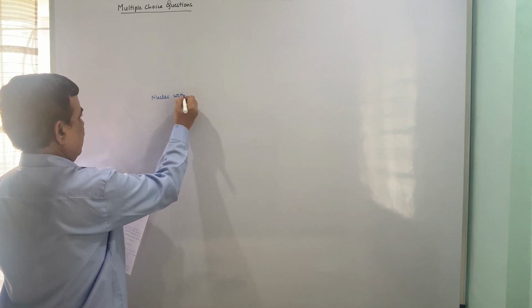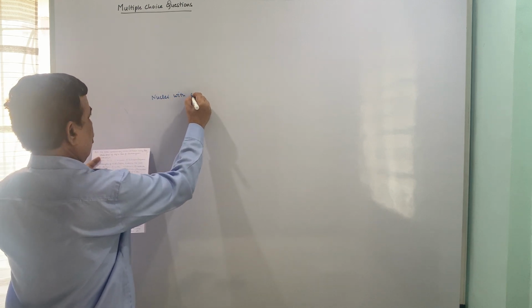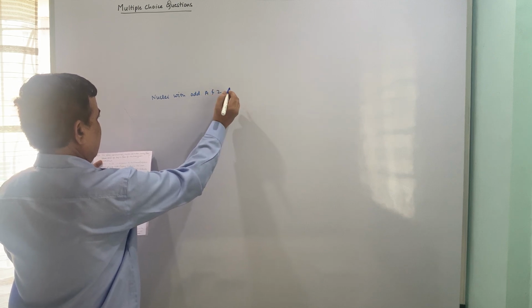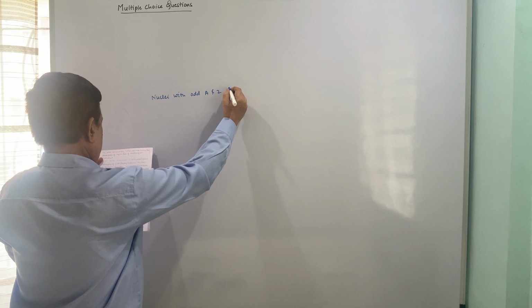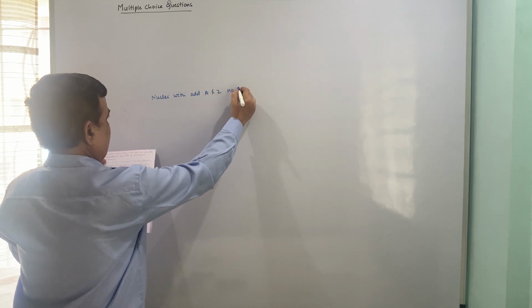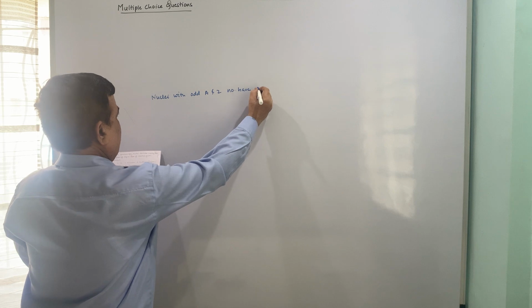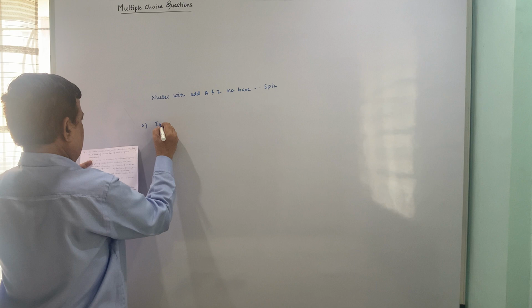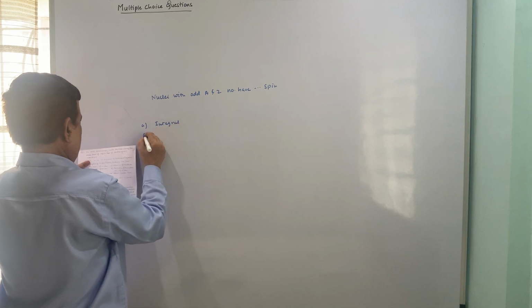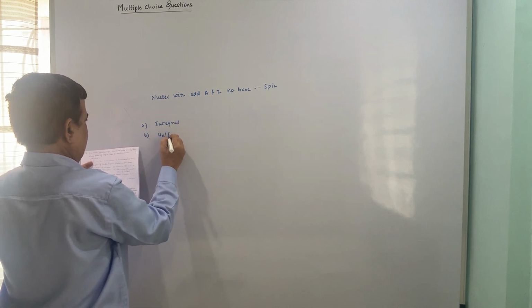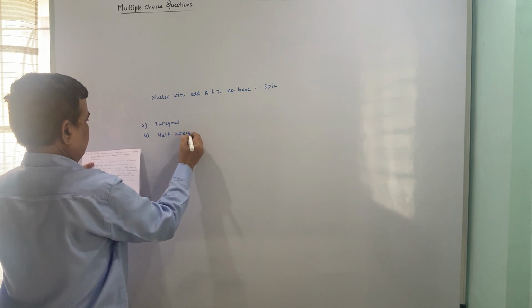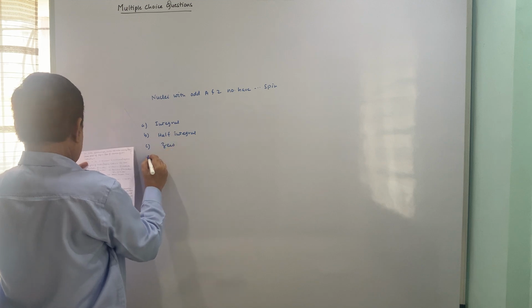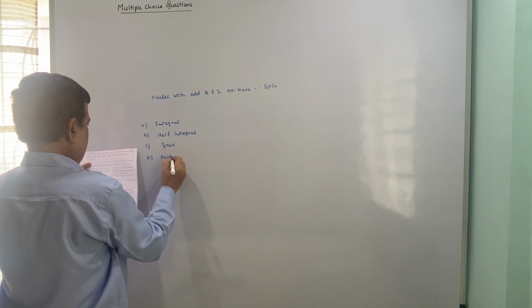Nuclei with odd A and Z number have dash dash spin. A, integral; B, half integral; C, 0; and D, positive spin.